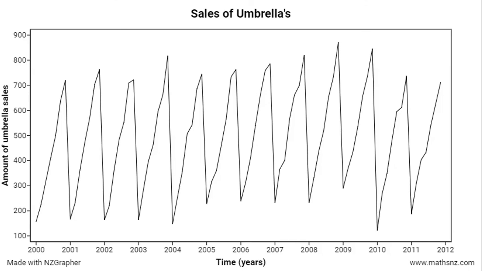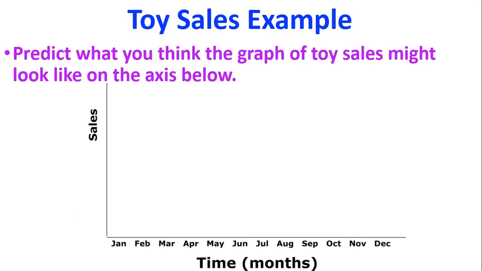Okay, so I've got data going from 2000 all the way up to 2012, and I can see that the amount of umbrellas that have been sold each year goes up and down, depending on what time of the year it is. But overall, I would say it's reasonably stable over time. And we'll go into that in more detail shortly. Now let's talk about toy sales.